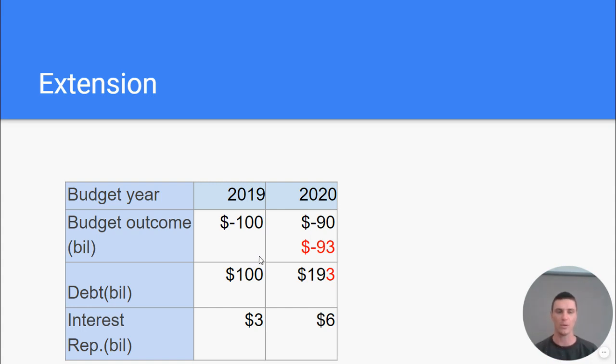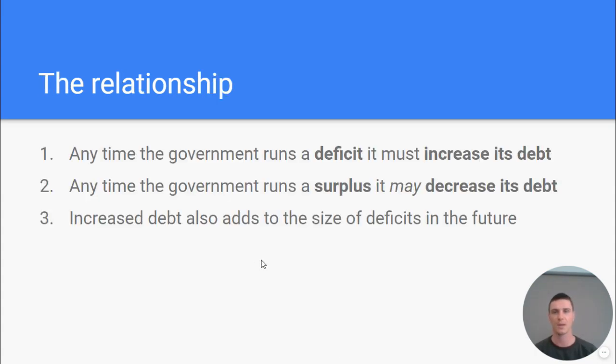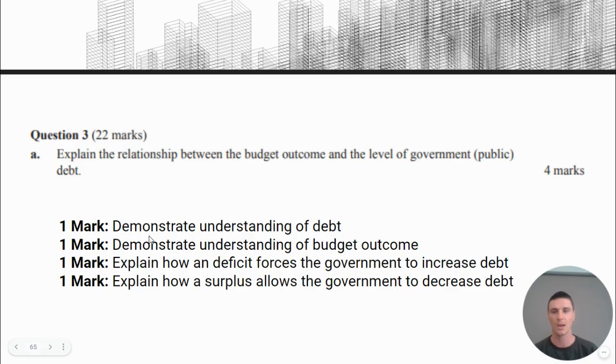That sort of inbuilt goal that the budget has. And also for the government to maintain their AAA credit rating, because that determines the fee for borrowing or the interest rate on their debt. So just to refresh and clarify the relationship, whenever we have a deficit, we must increase debt. Doesn't matter the size of the deficit. Even if it's a $1 deficit, debt still increases. And anytime the government runs a surplus, it may decrease its debt. We also said that an increase in debt may lead to an increased deficit in the future.